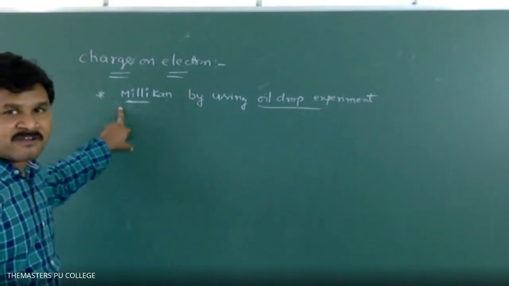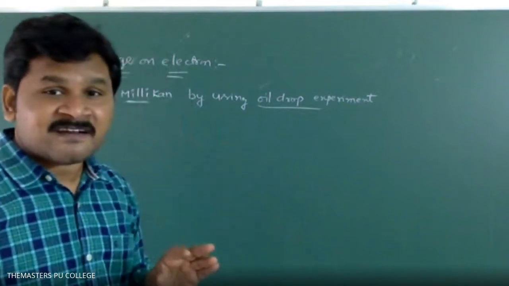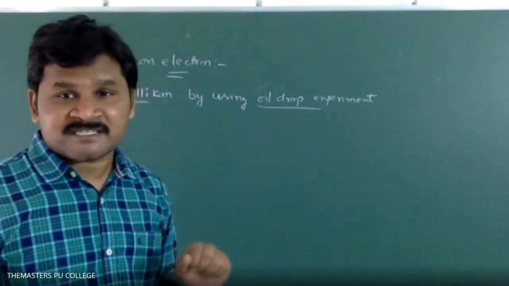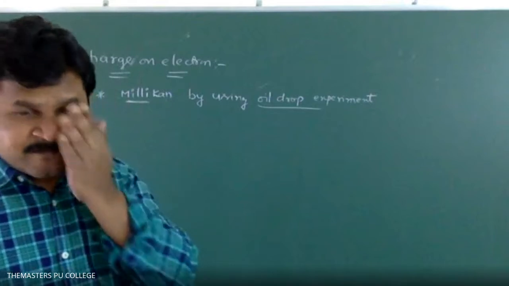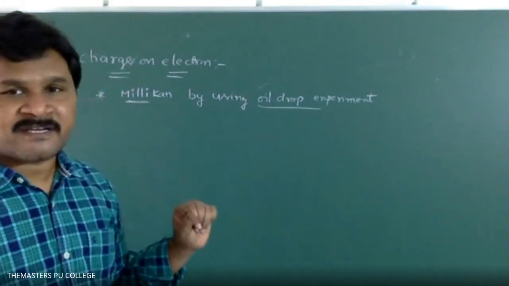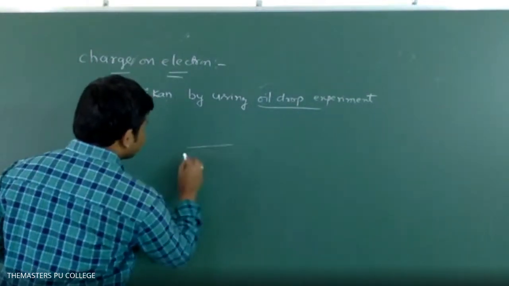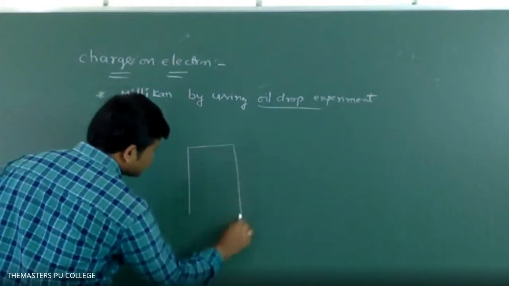What is the main motto of this oil drop experiment? We can identify the charge of electron by using this oil drop experiment. We can conclude the charge of electron by using this experiment. See, this is the schematic representation of the oil drop experiment.